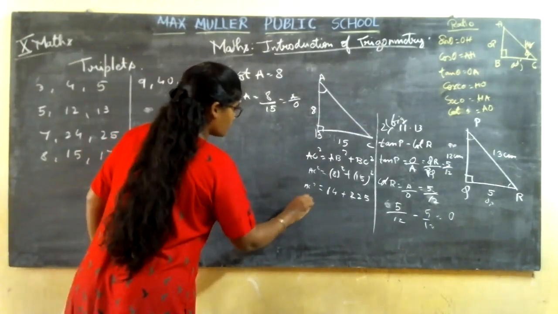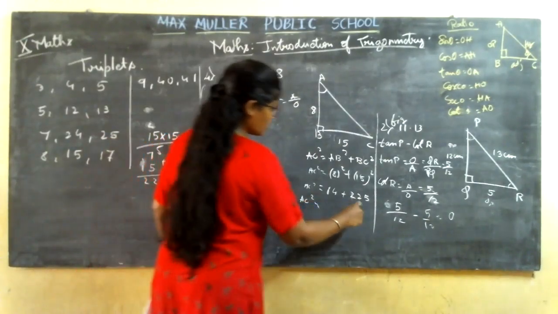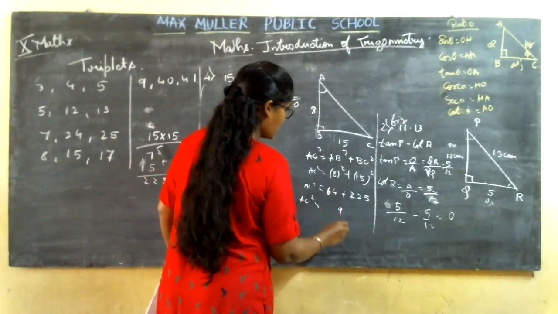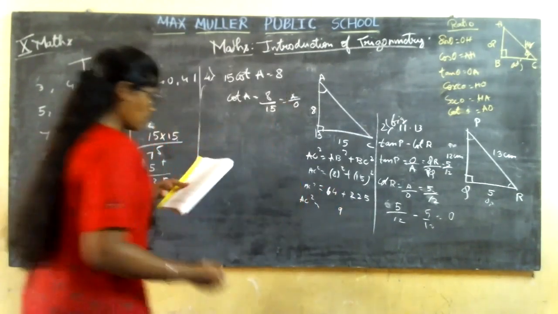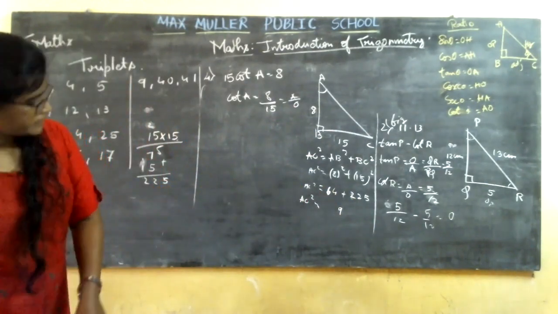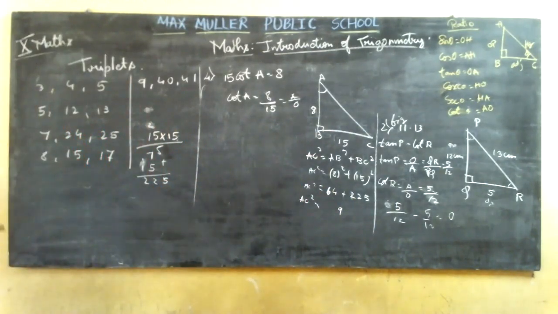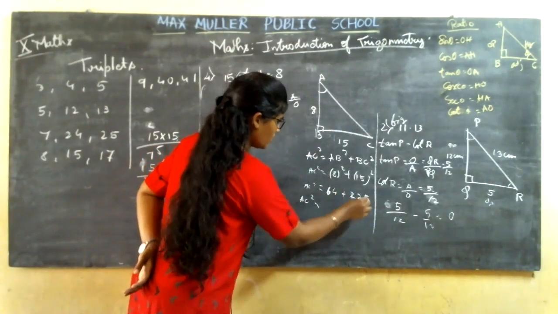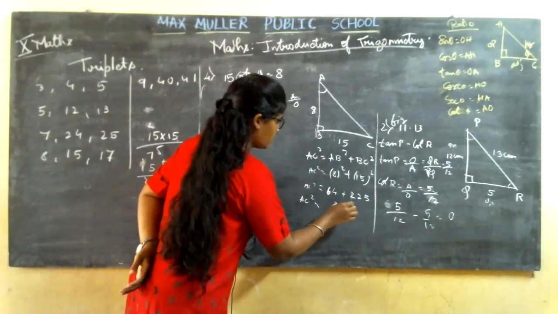Now you are going to add it. You get what? It is 64. So 5 plus 4 is 9.